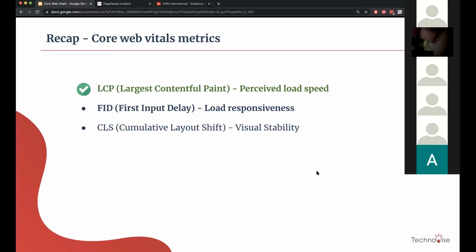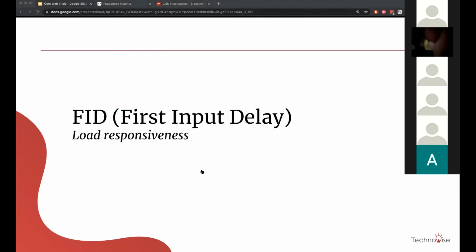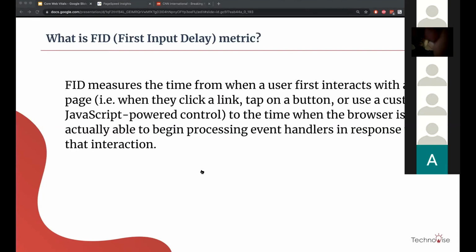The next one is First Input Delay, which focuses on load responsiveness. Let's try to understand what this metric is. This is a little bit bigger definition, but yeah.